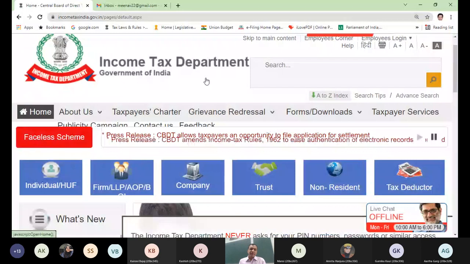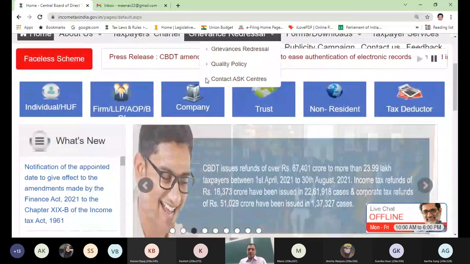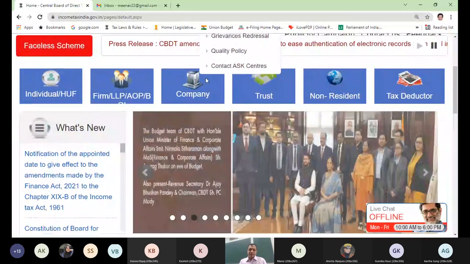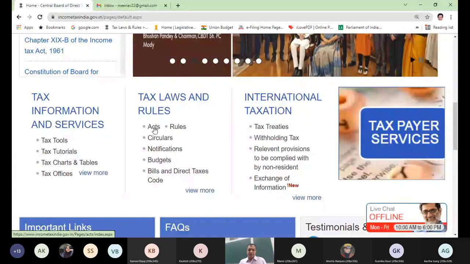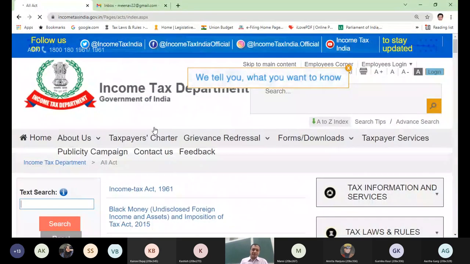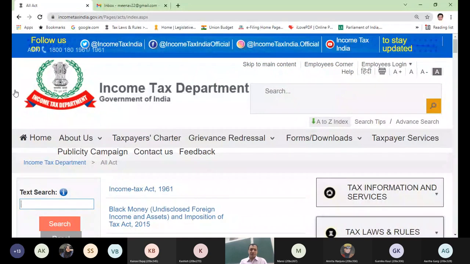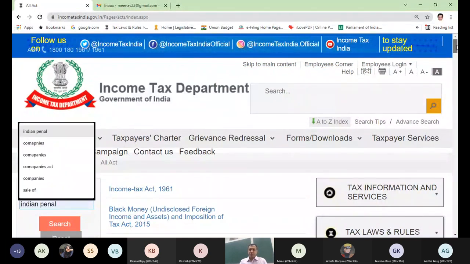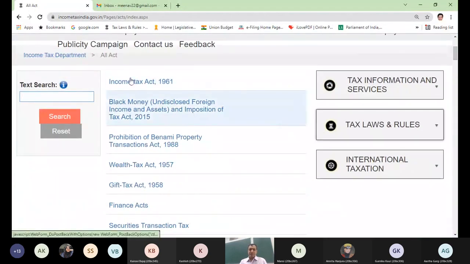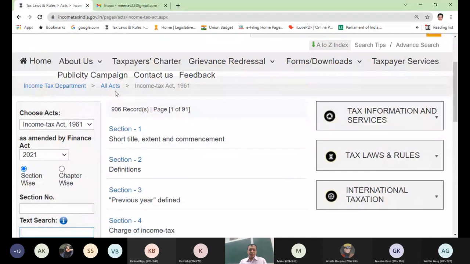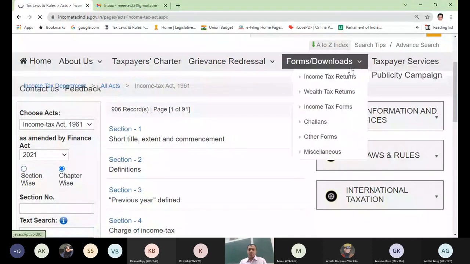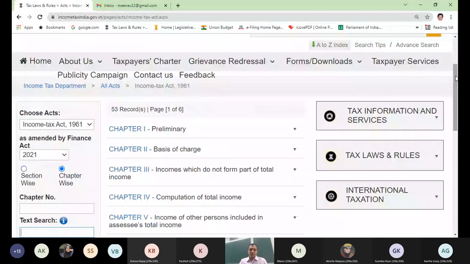This is the website of tax department, incometaxindia.gov.in. Here you go to these tax laws and rules. You click on acts, and from here you can select income tax act, which comes at the first point. This is income tax act. And these are chapters. Chapters of not my book, chapters of act, income tax act.